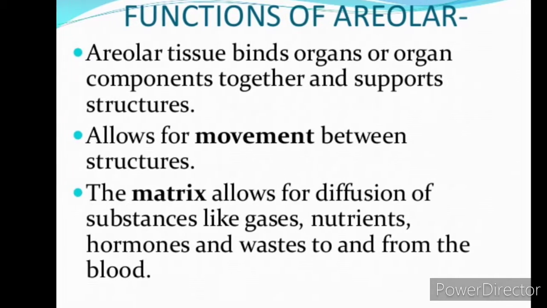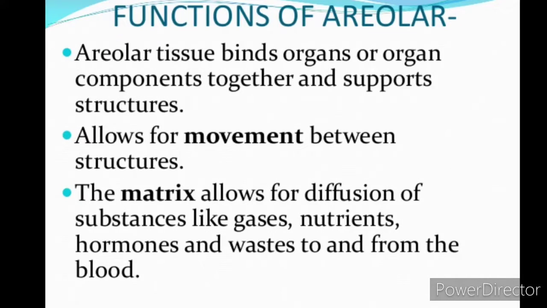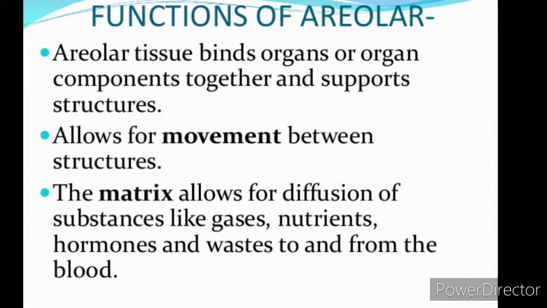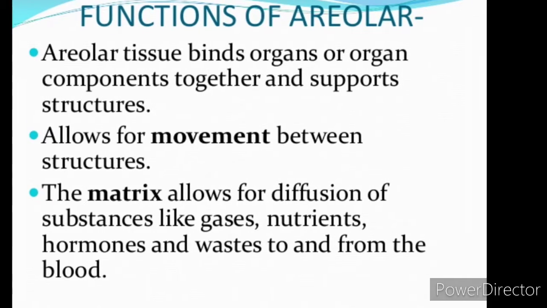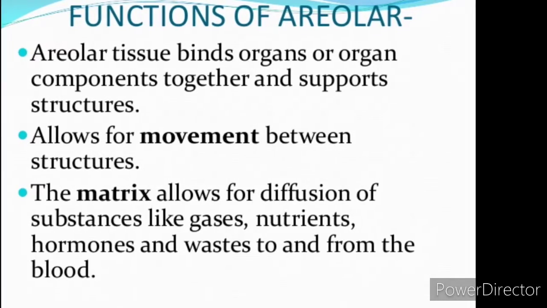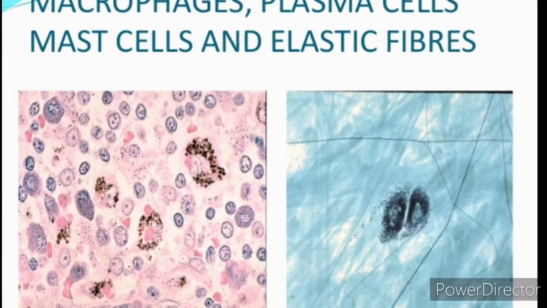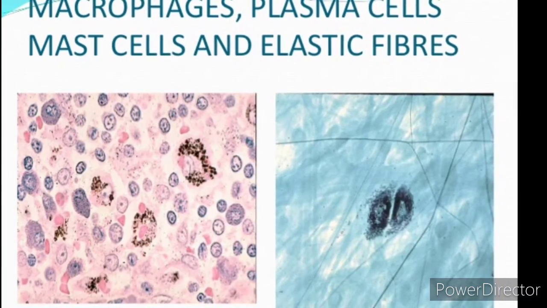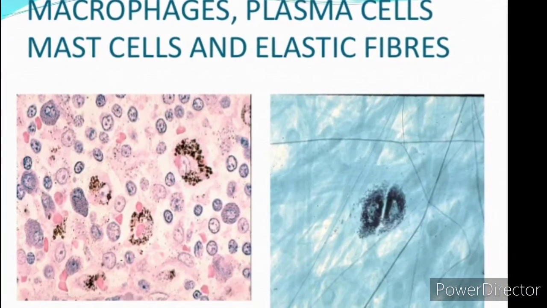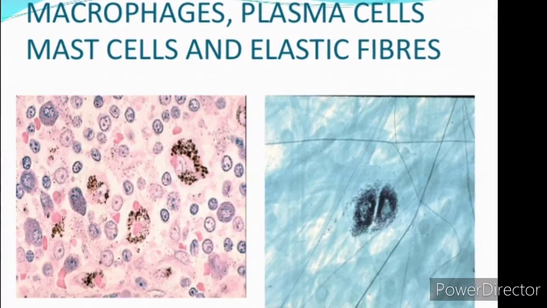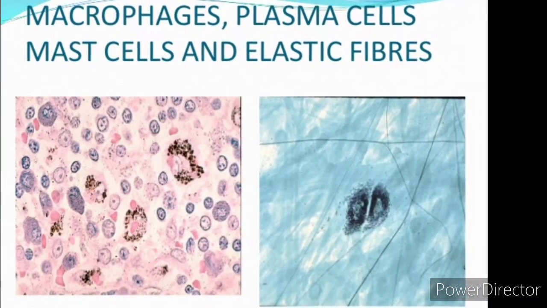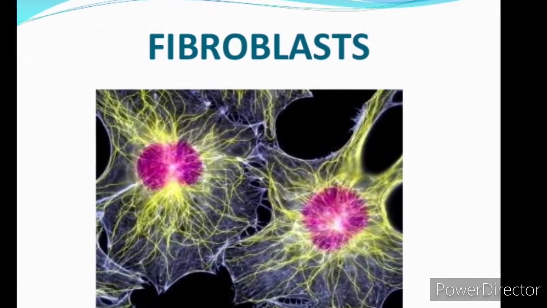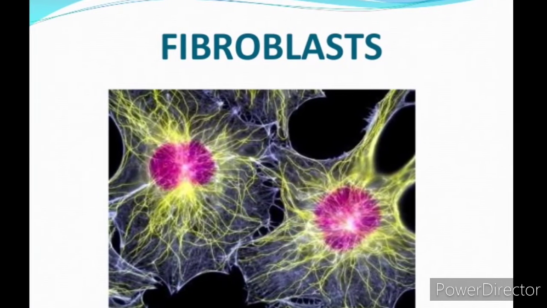Areolar tissues allow movement between two structures. They bind both organs together, both tissues together. Suppose skin is one kind of tissue and it is attached to muscle with the help of these areolar tissues, and muscles are attached to our bone with the help of these areolar tissues. The air spaces are filled with some sticky substances, which fill the space between two tissues and connect both tissues.